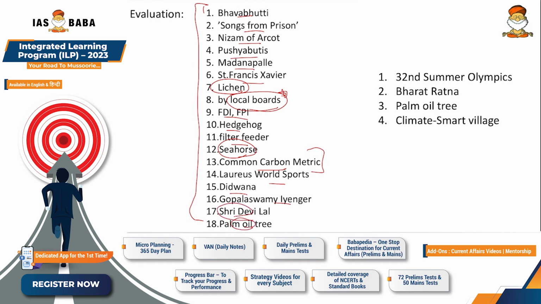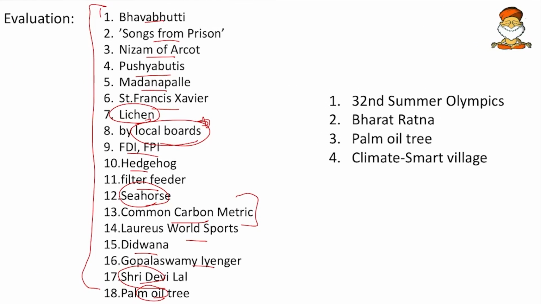So all these we consider it, we have not attempted. So if we deduct 18, it is like 82 we have attempted. And that we have 50-50 here, that is the Summer Olympics, then Bharat Ratna question and then the Climate Smart Village question. So friends, we will go with the worst performance.